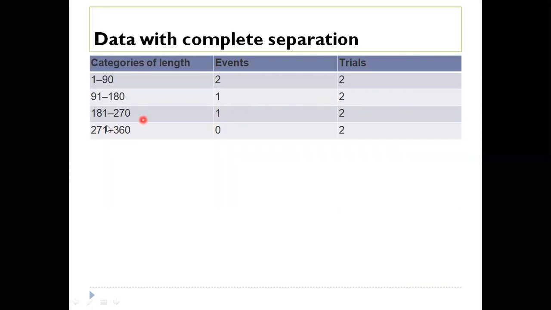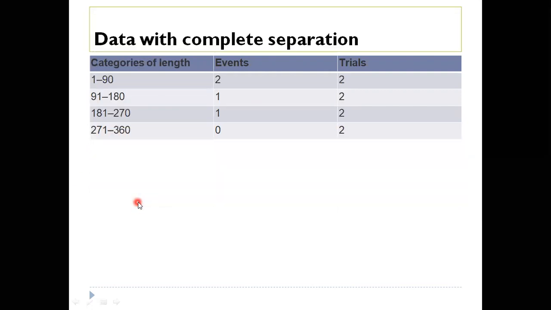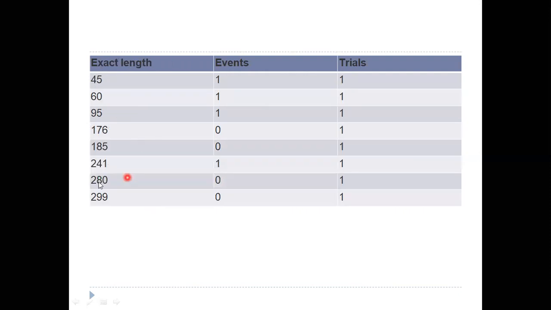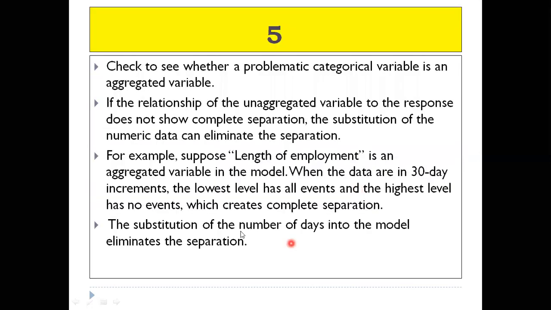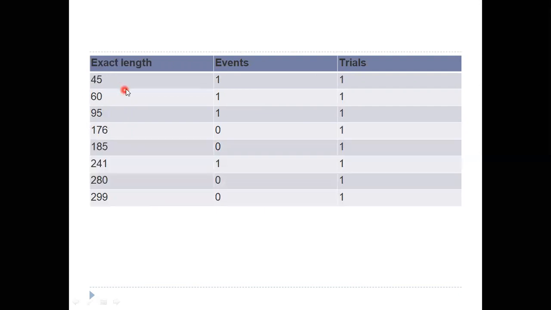Right. Similarly, for 181 to 270, it is very clear from here, 185 to 241, so event 1, trial 2. Then 271 to 360: 280, 299. So you'll get event 0 and trial 1 plus 1, that is 2. So this substitution of the number of days will eliminate these separations. And this is very clear from this example.